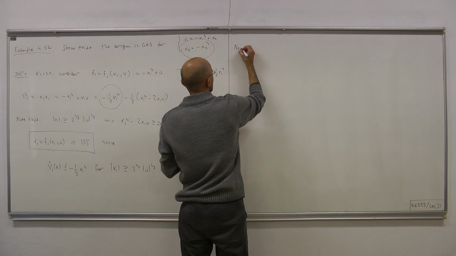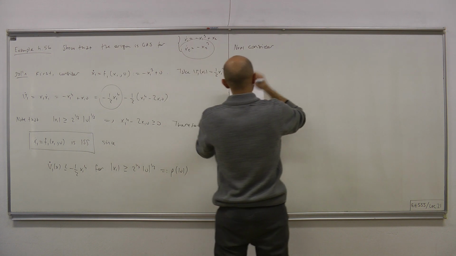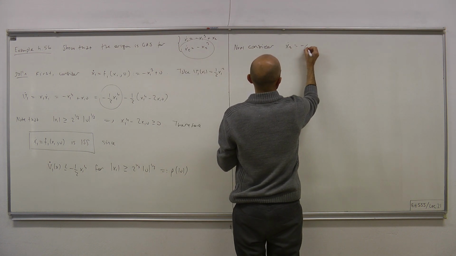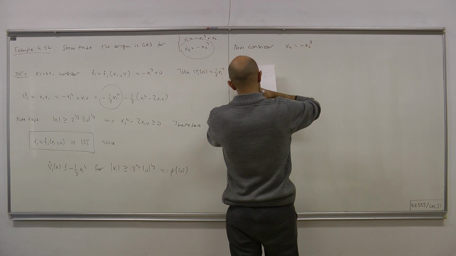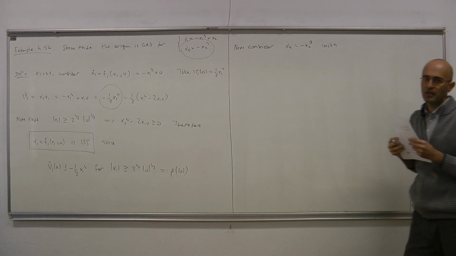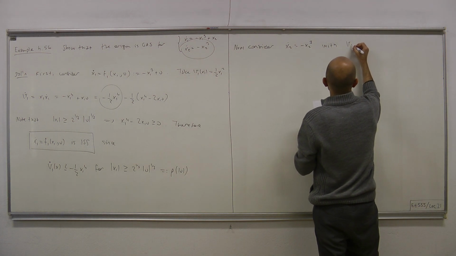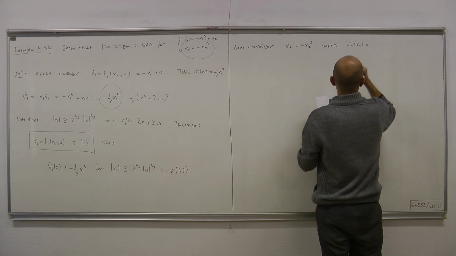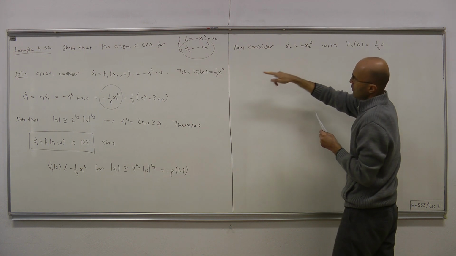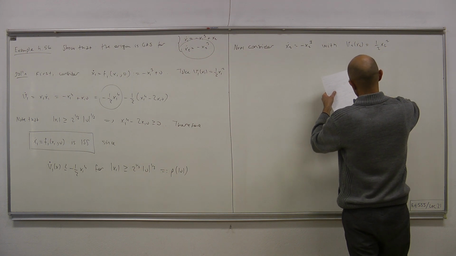Okay, part 2. Now consider x2 dot equals minus x2 cubed. We will establish asymptotic stability again by a Lyapunov function V2 of x2, which is again of the same form, 1/2 x2 squared.